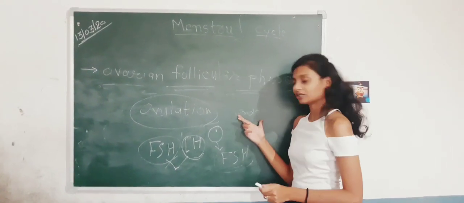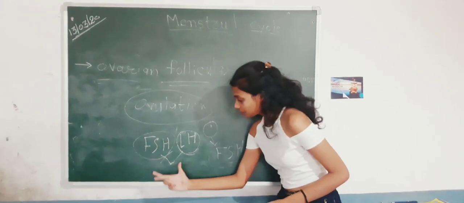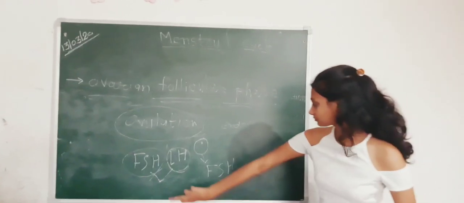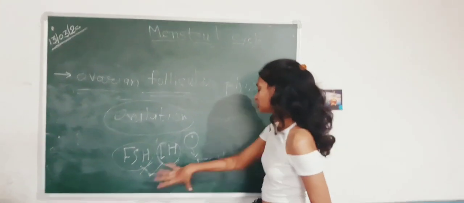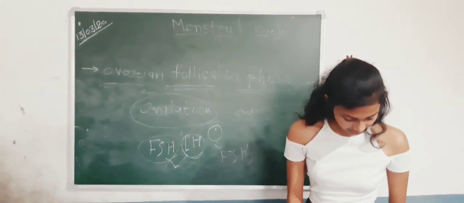For the first time when androgen releases, it works as a negative feedback. The second time it works as a positive feedback. And due to more FSH and LH, the oocyte releases. Now, the second process.